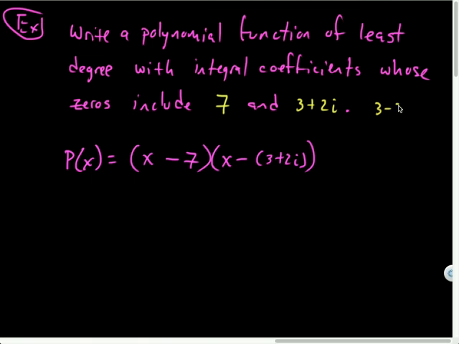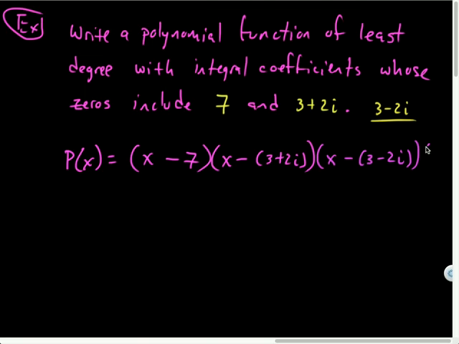That means 3 minus 2i had to be as well because of the complex conjugates theorem. And if 3 minus 2i is a zero, then x minus, in parentheses, 3 minus 2i would be a factor. So this polynomial would have all of these as its zeros.